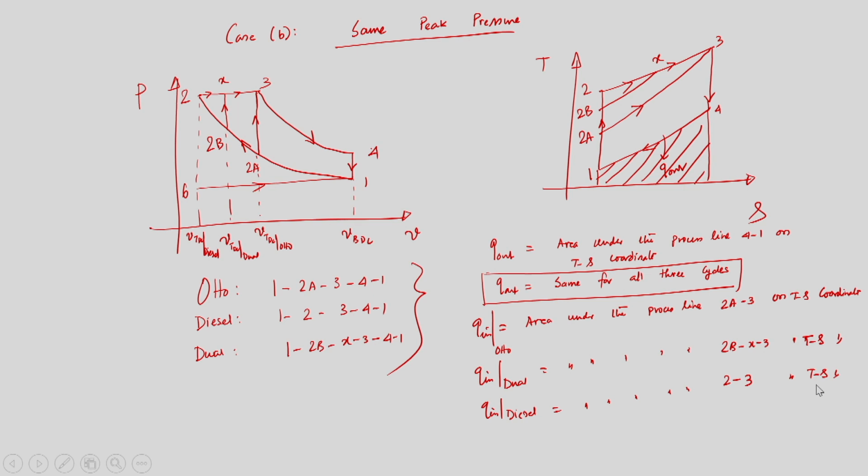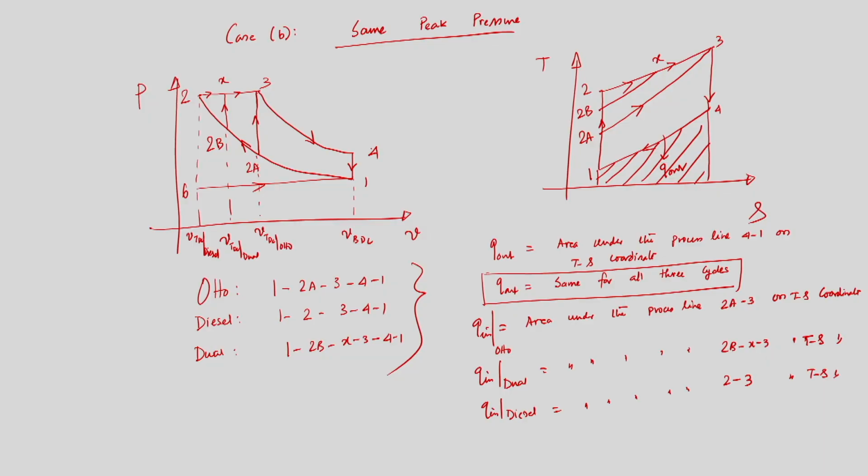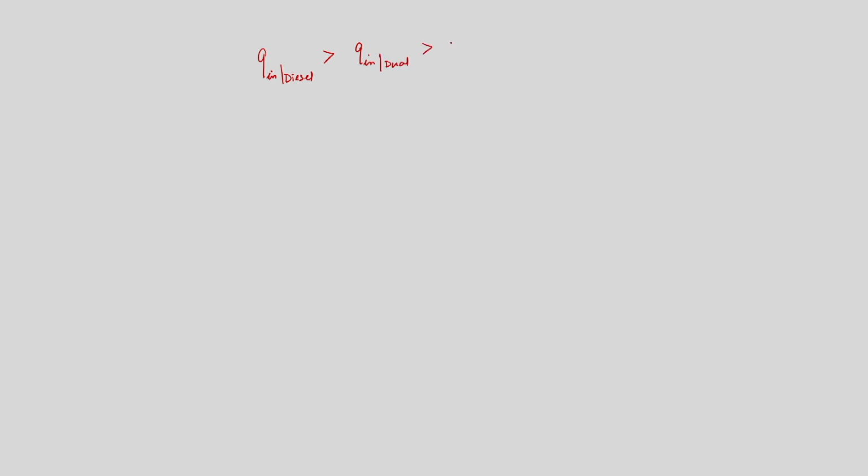So what can we conclude from this, the magnitude of heat being added into the system because of the combustion? From this TS diagram we can say that Q in diesel is greater than Q in dual, greater than Q in Otto. So this is the order we can see from the corresponding TS diagram.